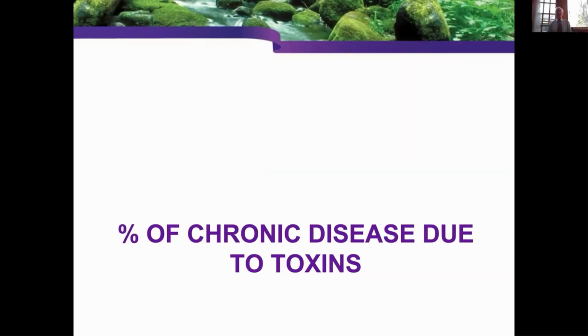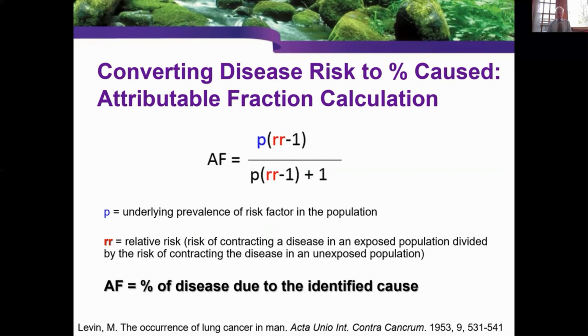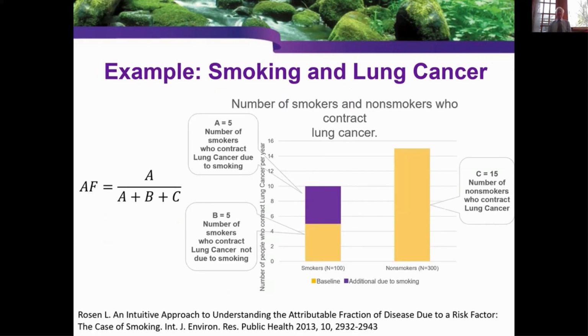I asked myself, can we convert the amount of increased risk from an environmental toxin to what percent of that disease is due to that environmental toxin? So there's a formula developed by public health to figure this out. Okay, here's the formula, but that's kind of scary to look at. It's easy to look at it graphically.